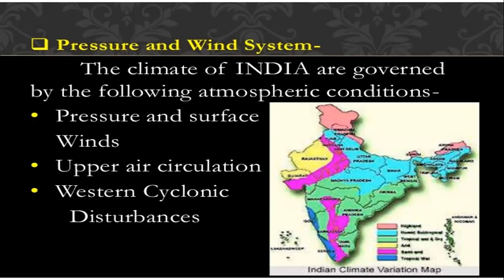The changes in the upper air circulation over the Indian landmass influence the climate of India to a great extent. Jet streams in the upper air system influence the Indian climate in many ways. We will discuss that in the next class.